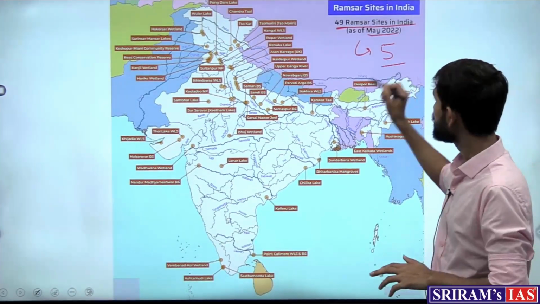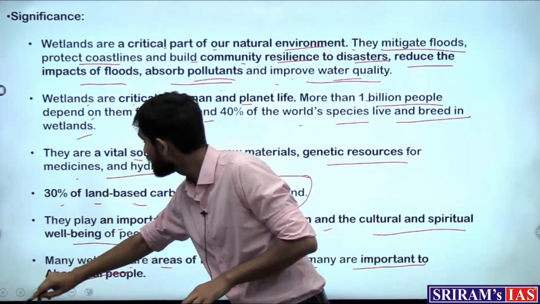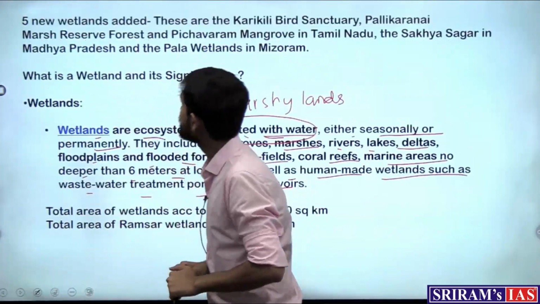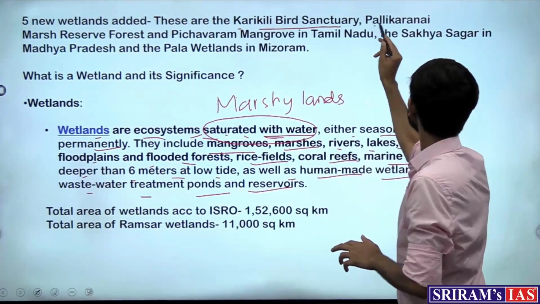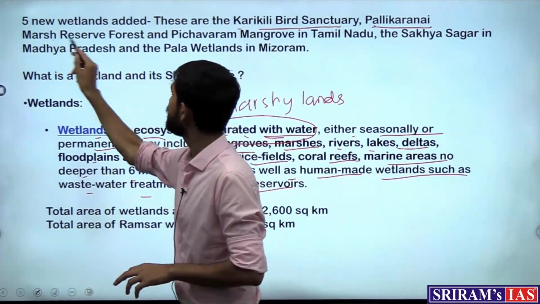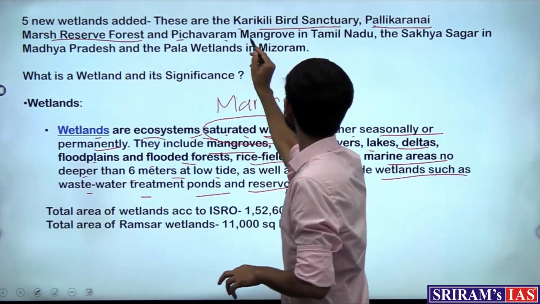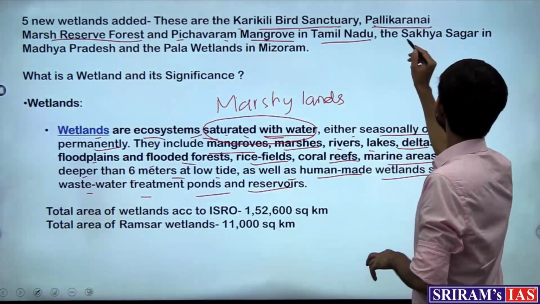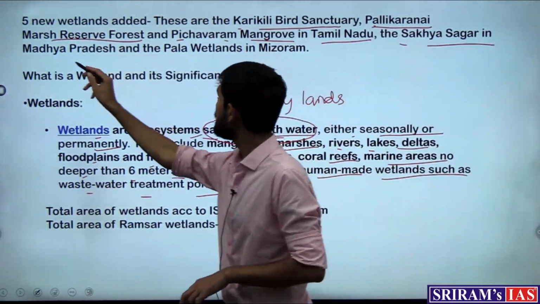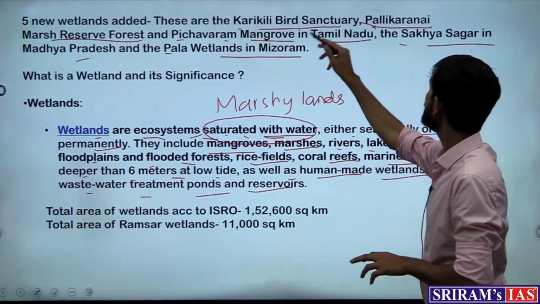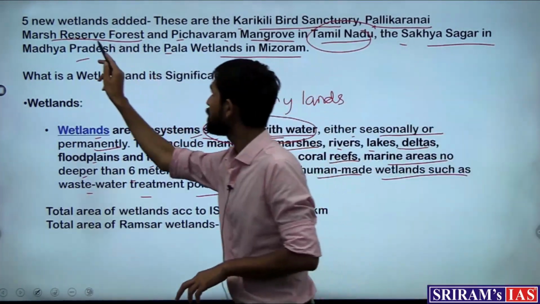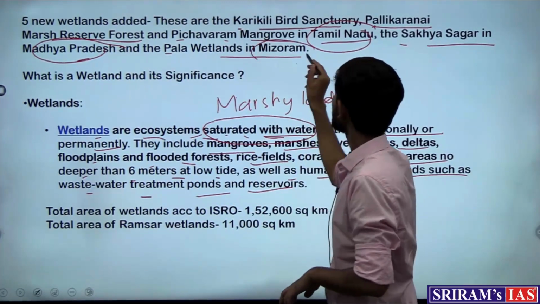And which are the new 5 that have been added? 3 are from Tamil Nadu: the Karikili Bird Sanctuary, the Palikaranai Marsh Reserve Forest, and the Pichavaram Mangrove in Tamil Nadu. And the Sakhya Sagar in MP, and the Pala Wetlands in Mizoram. So 3 are from Tamil Nadu, 1 is from MP, and 1 is from Mizoram.